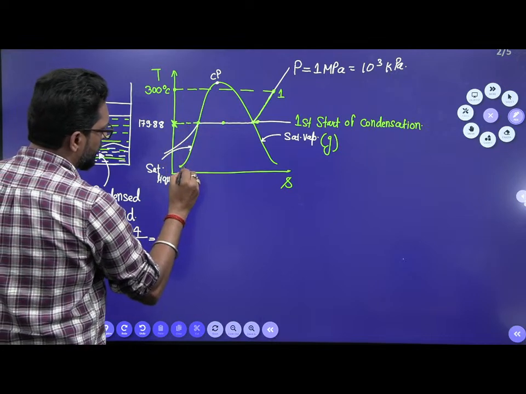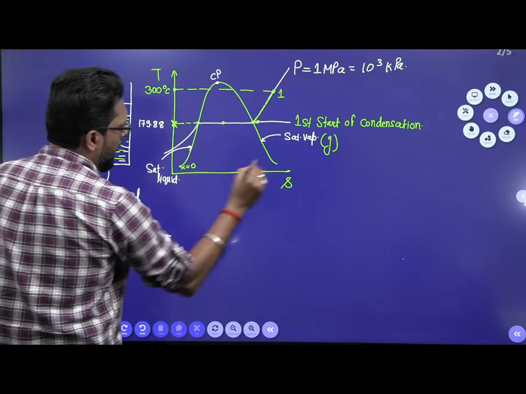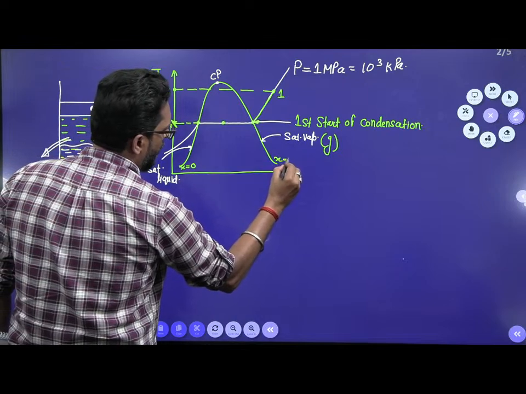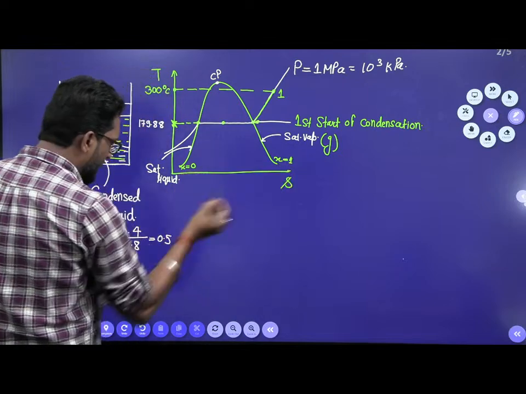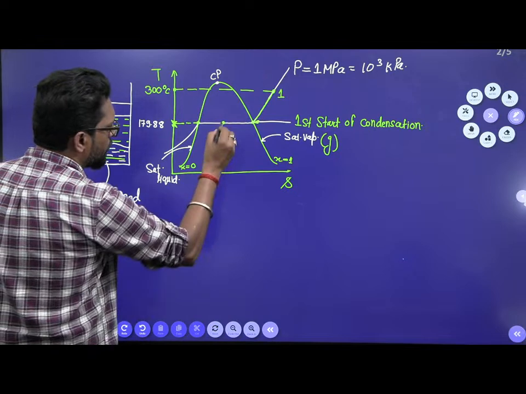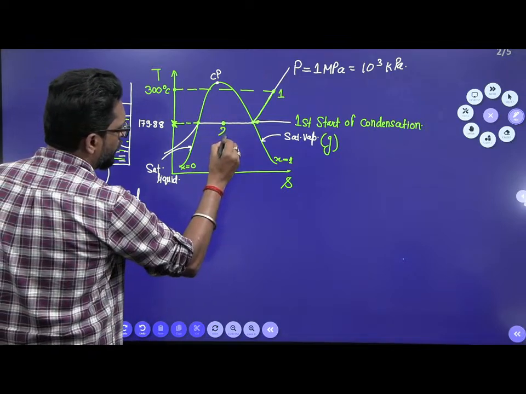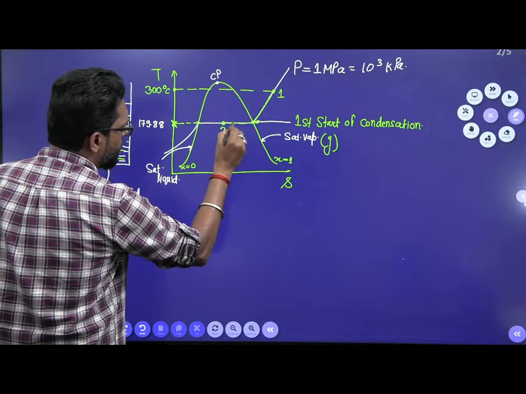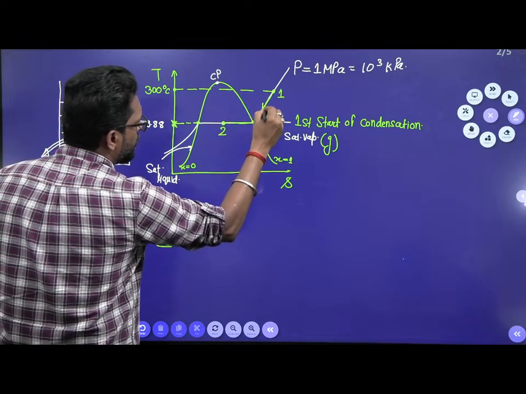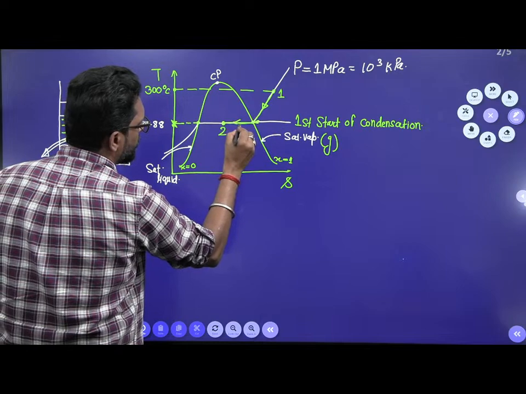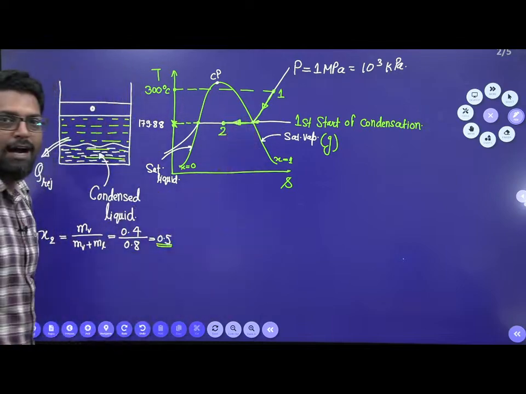This is x equal to 0 and this is x equal to 1, so averaging, it is 0.5. So this is point number 2. So 1 to 2 is our process.